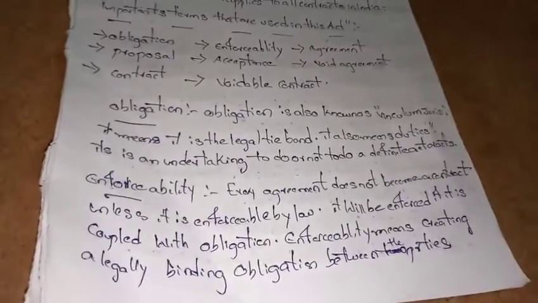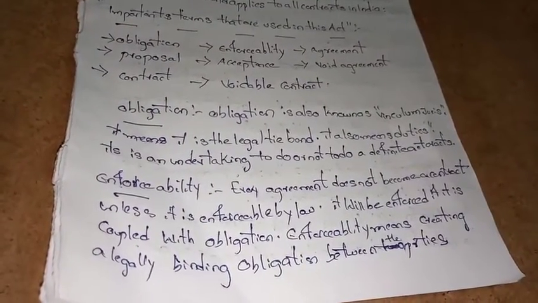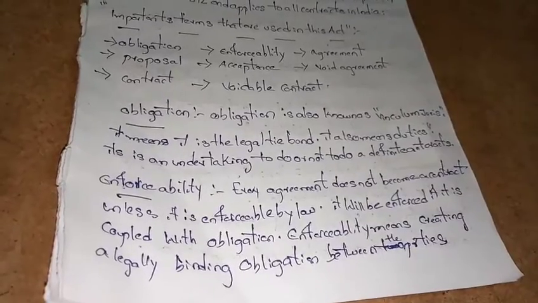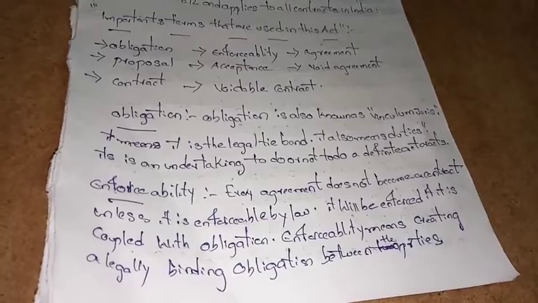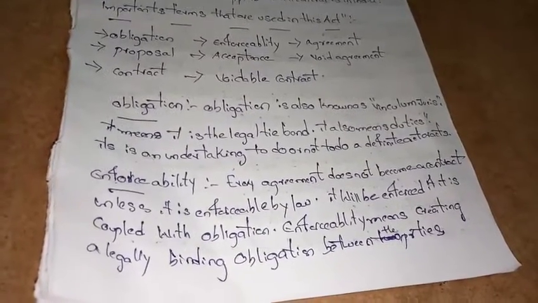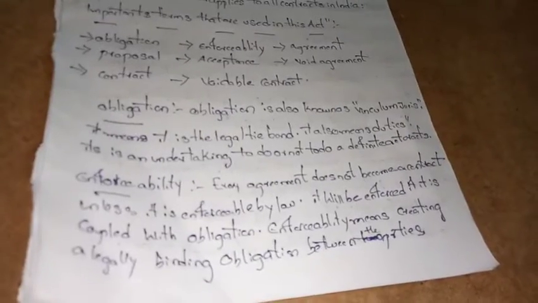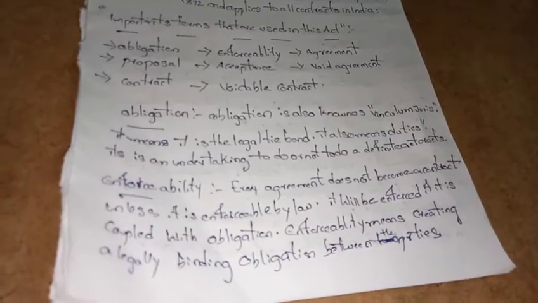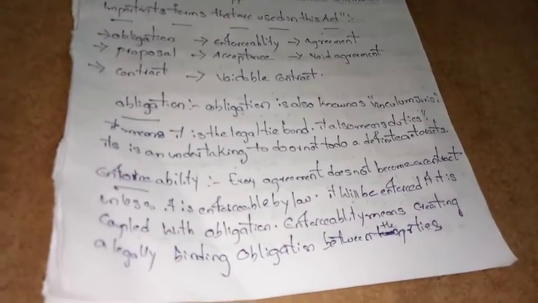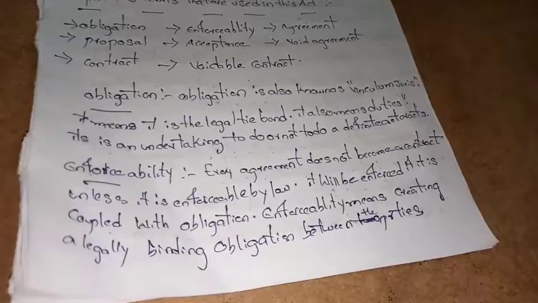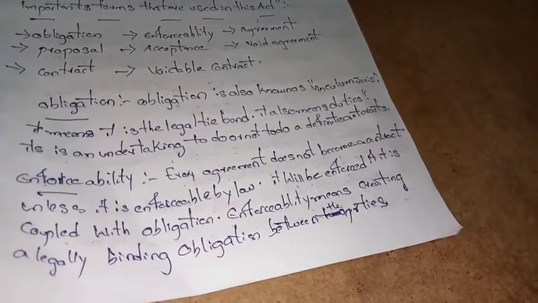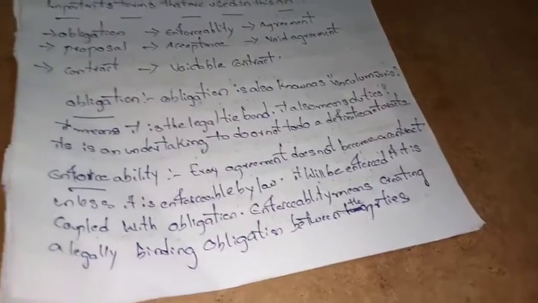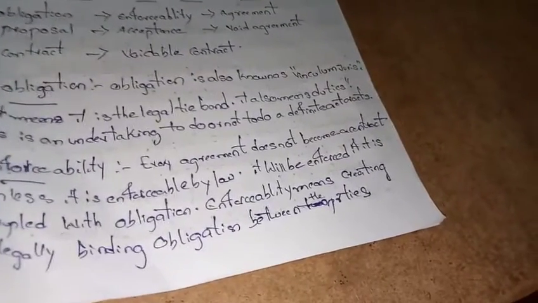Enforceability means creating a legally binding obligation between the parties. Every agreement does not become a contract unless it is enforceable by law. It will be enforceable if it is coupled with obligation. Enforceability means creating a legally binding obligation between the parties.